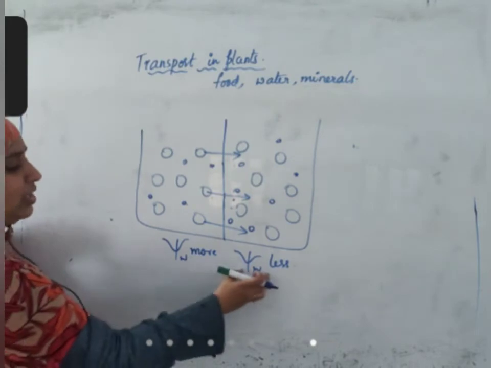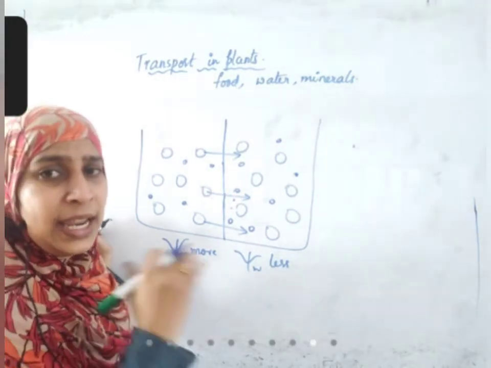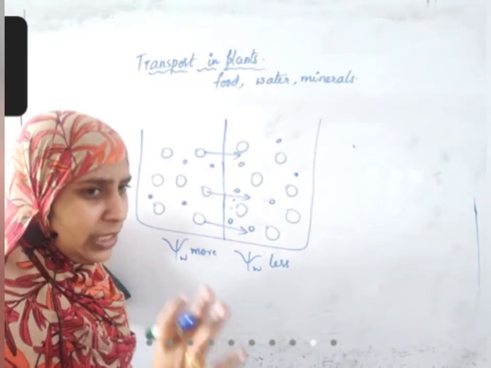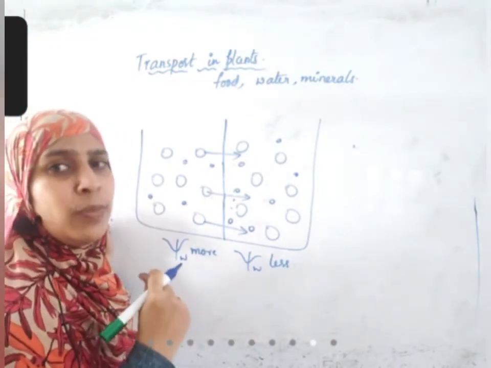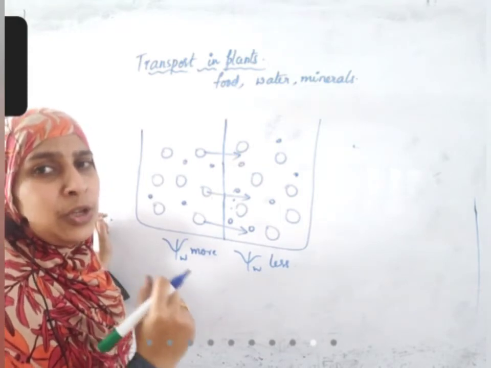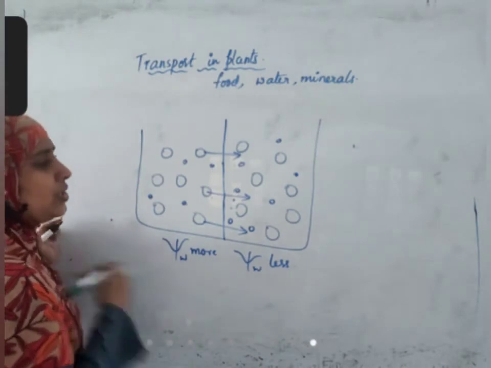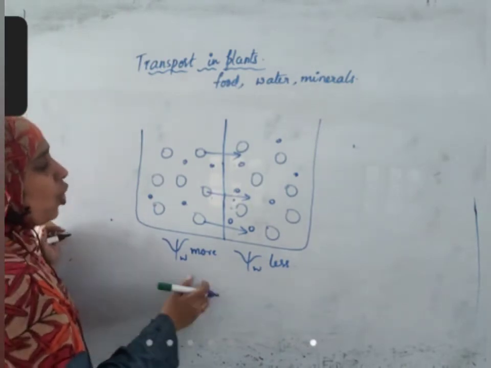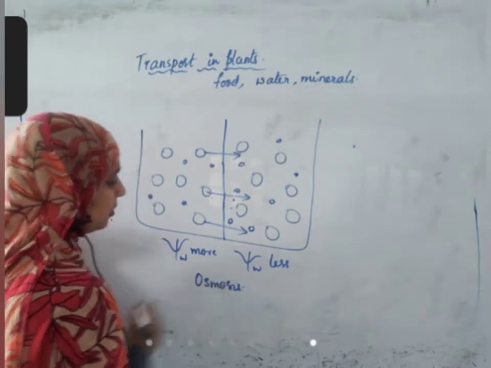Why? To increase this water potential. Always trying to maintain equilibrium. Everything in the universe tries to maintain equilibrium. That is why all the movement is happening. Okay? Because of trying to maintain equilibrium only, all these changes are happening. So here, osmosis also happens for the same reason.